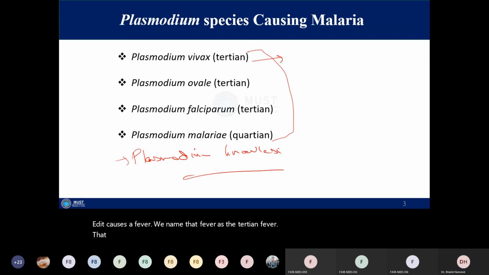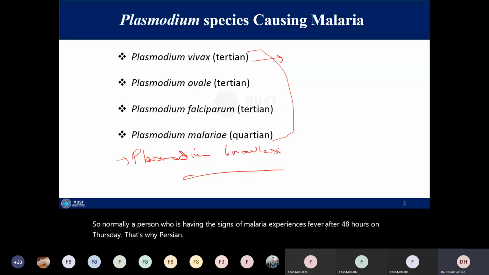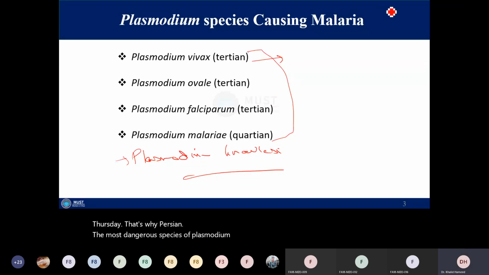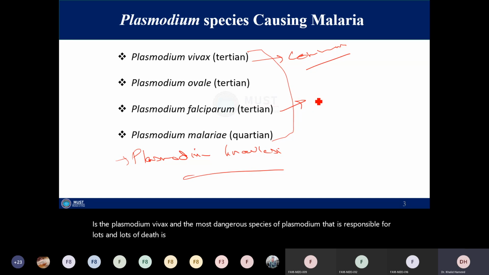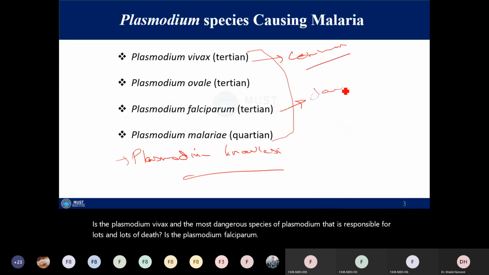The fever appears after 48 hours. So normally a person with signs of malaria experiences fever after 48 hours, on the 3rd day. That's why it's called tertian. So the most common species of Plasmodium responsible for malaria is Plasmodium vivax. And the most dangerous species, responsible for lots and lots of deaths, is Plasmodium falciparum. It's the most dangerous form.